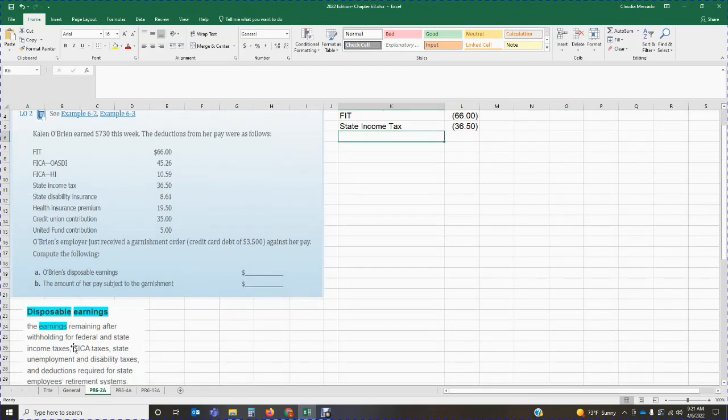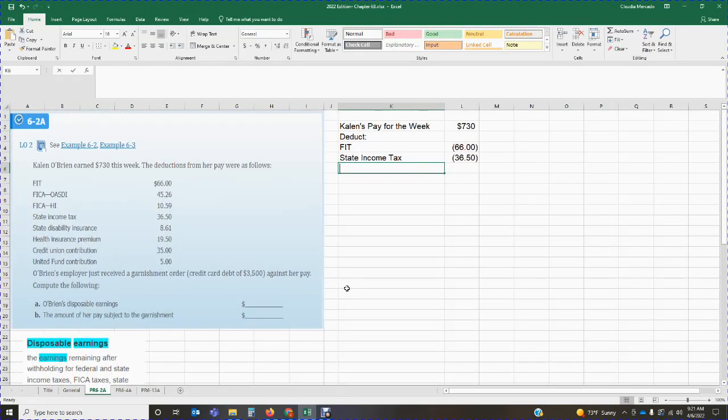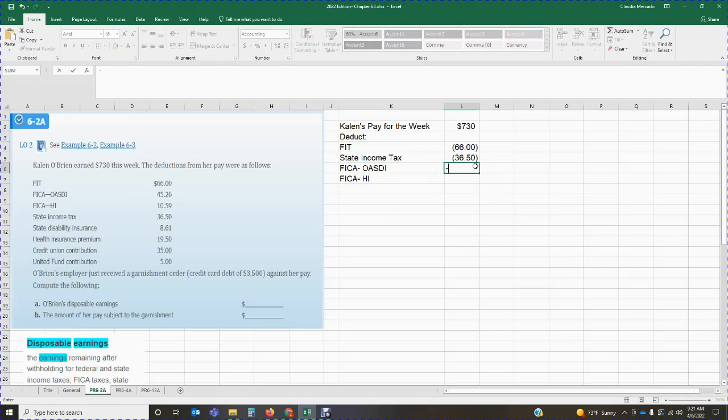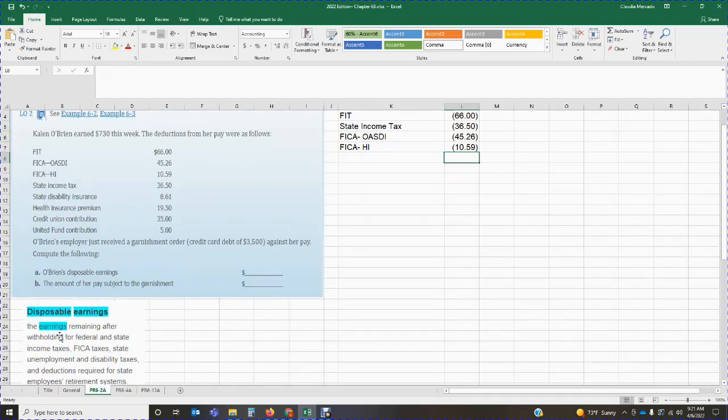What else does it say? It says that we have our FICA taxes. So we have FICA OASDI, and then we have FICA HI. My OASDI is $45.26. My HI is $10.59. So we have our federal and state income taxes, our FICA taxes, and our state unemployment and disability taxes.